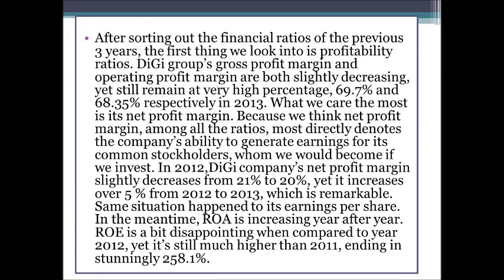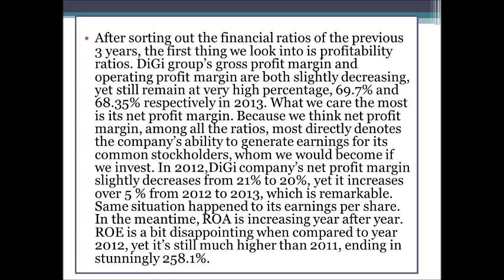After sorting out the financial ratios of the previous 3 years, the first thing we look into is profitability ratios. DG Company's gross profit margin and operating profit margin are both slightly decreasing, yet still remain at a very high percentage.